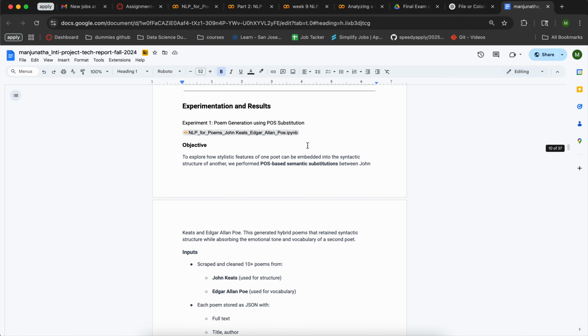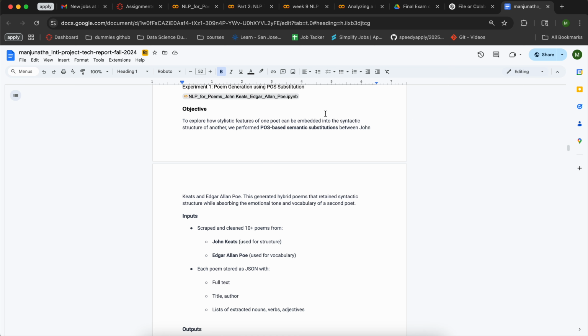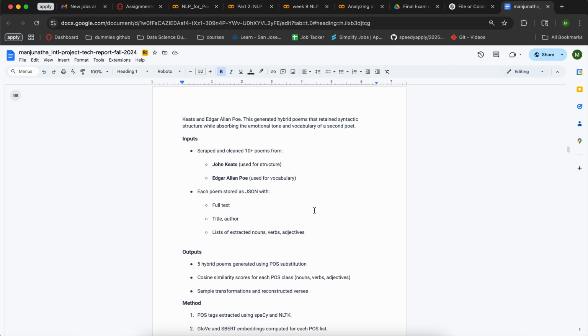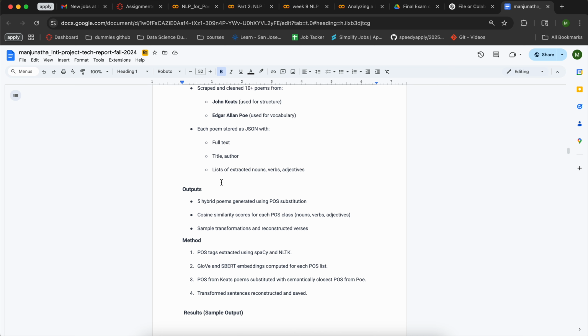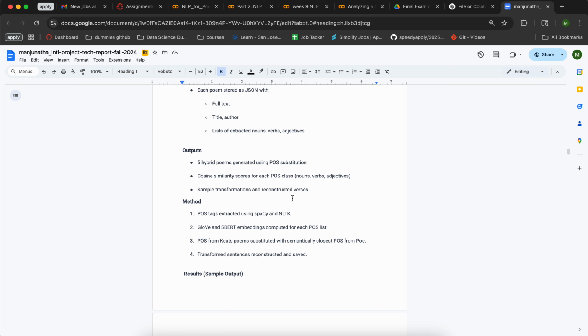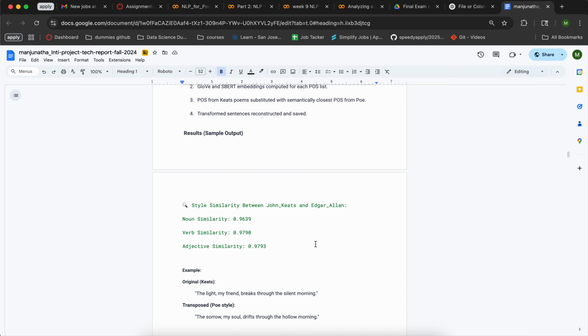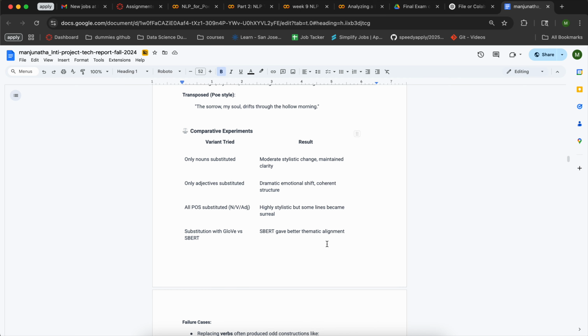To begin with the experiments, these are the experiment results. Experiment one is poem generation using POS substitution for NLP, John Keats and Edgar Allan Poe. I have scraped 10 poems for John Keats and 10 for Edgar Allan Poe, and the output is the hybrid poem, where the nouns and others are distinguished, and these are the results. So, noun, verb, and adjective similarities for this.